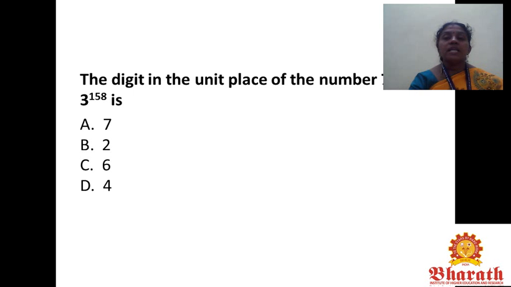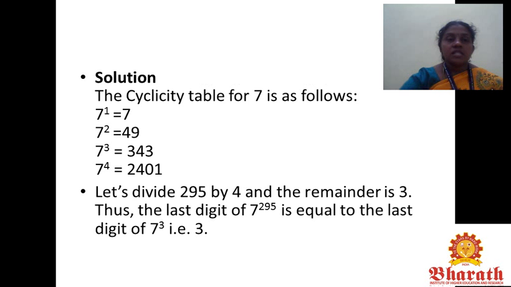The digit in the unit place of the number 7 to the power 295 into 3 power 158 is. So first, the cyclicity of 7 is 4. So you divide 295 by 4, you get remainder 3. Therefore, the formula is L power R. So 7 cube.